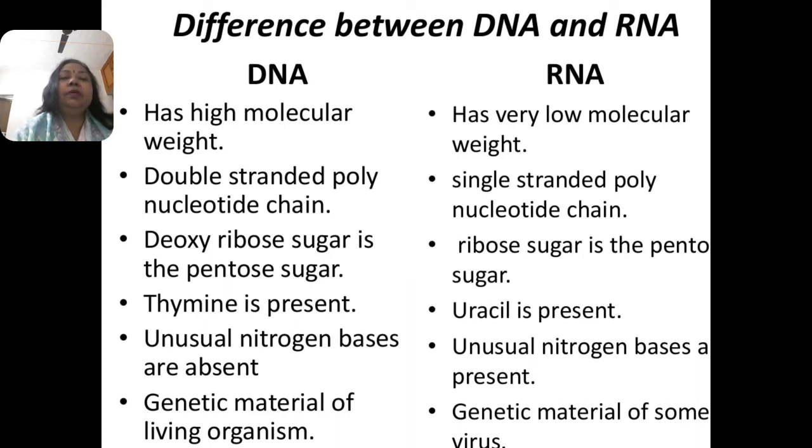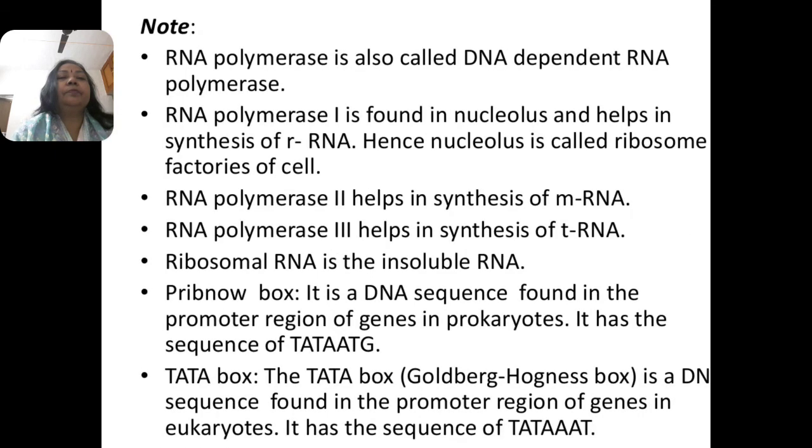On the basis of nitrogenous bases, thymine is present in DNA and in place of thymine, uracil is present in RNA. Unusual nitrogenous bases are sometimes absent, but sometimes present in RNA. Genetic material is DNA in living organisms, but RNA is the genetic material in some viruses, mostly plant viruses.